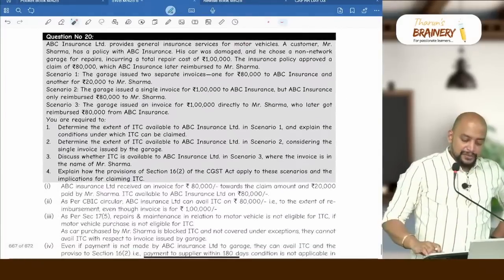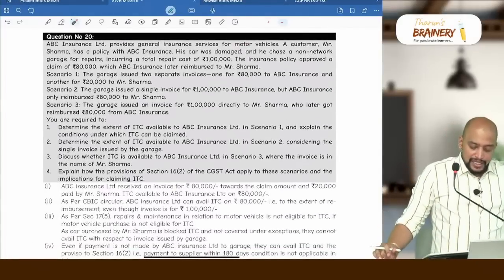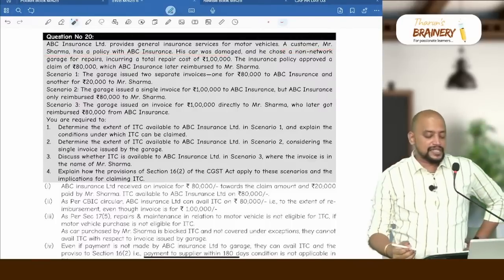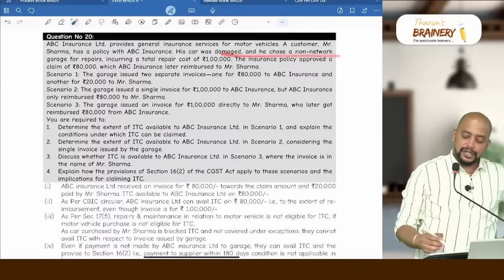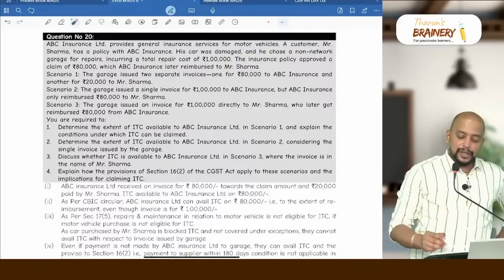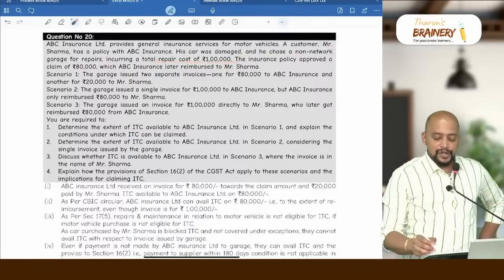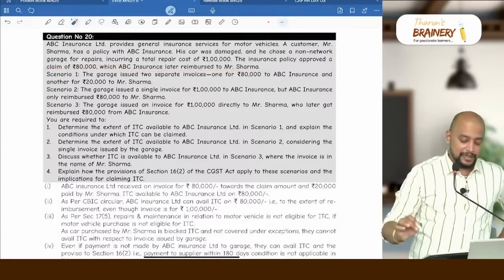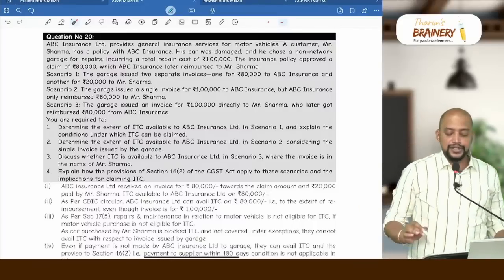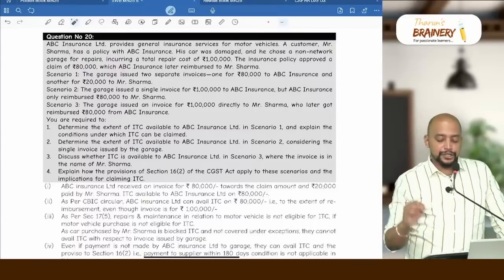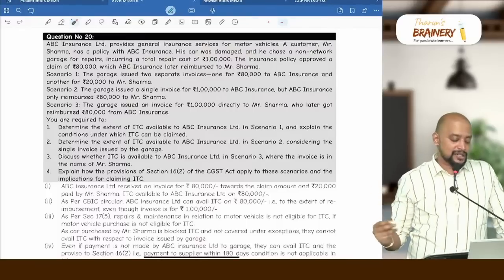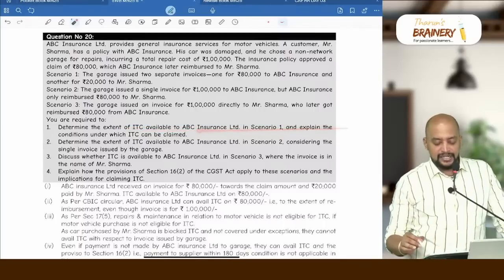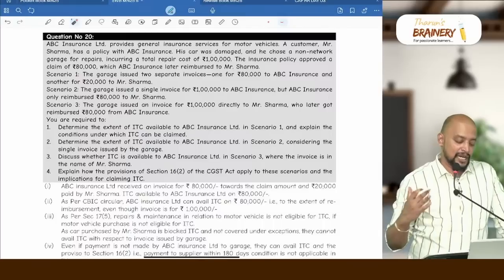Okay. Question number 20. ABC Insurance Limited provides general insurance services for motor vehicles. A customer, Mr. Sharma, has a policy with ABC Insurance. His car was damaged and he chose a non-network garage for repairs, with a total repair cost of 1 lakh. The insurance policy approved a claim of 80,000, which ABC Insurance later reimbursed to Mr. Sharma. Now, scenario number 1. The garage issued 2 separate invoices, one for 80,000 to ABC Insurance and another 20,000 to Mr. Sharma. What is your answer? Determine the extent of ITC available to ABC Insurance Limited in scenario 1 and explain the condition under which ITC can be claimed.